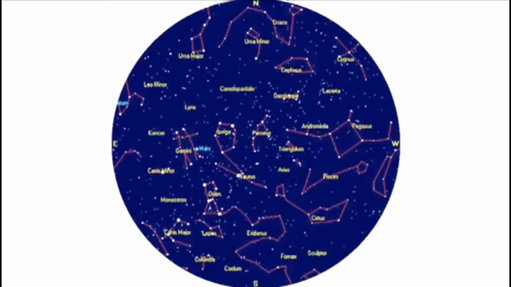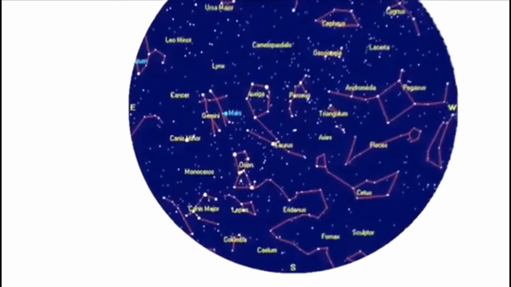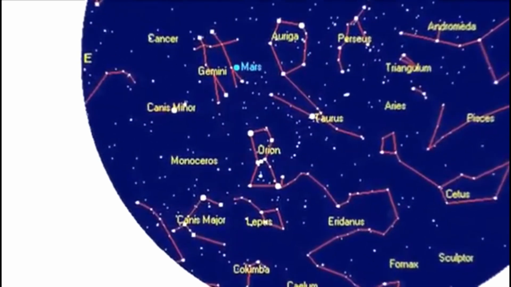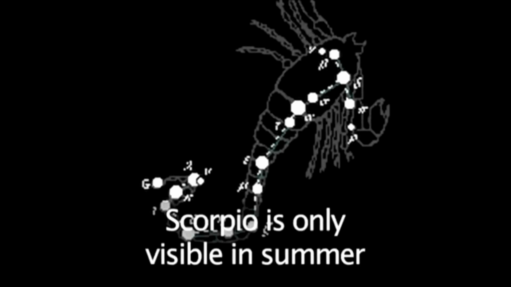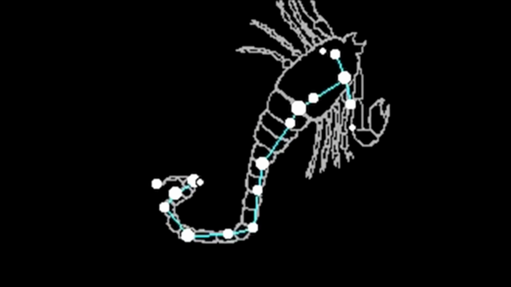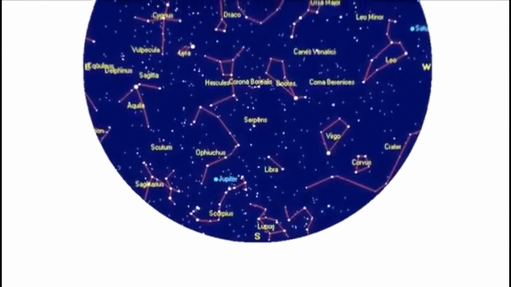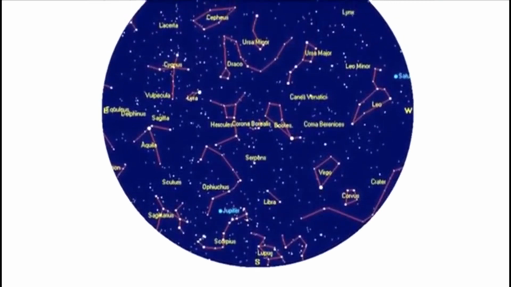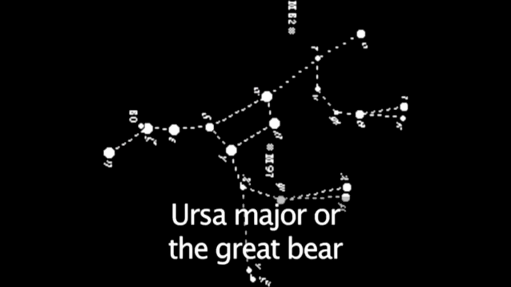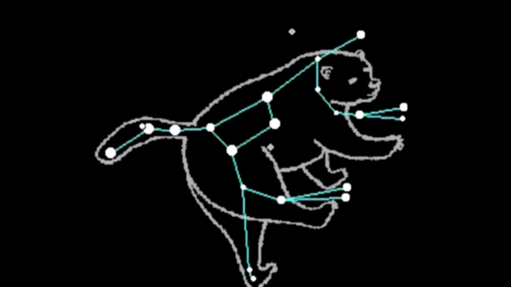The constellations change throughout the year. In winter and early spring, we have Orion dominating the sky. His arch-enemy, Scorpio, is high in the southern sky during the summer months. From the northern hemisphere, Ursa Major, or the Great Bear, never disappears beneath the horizon.